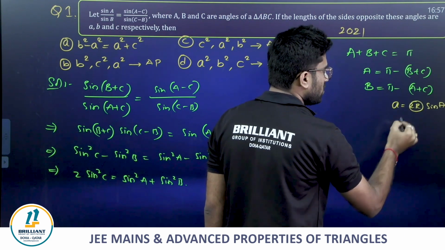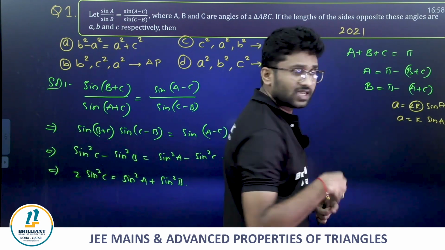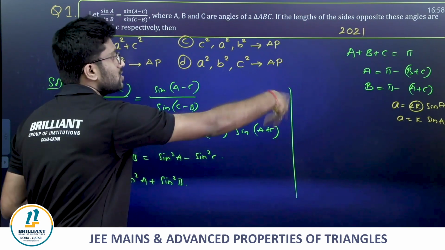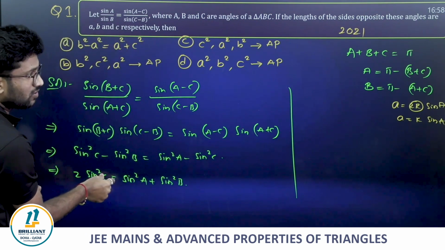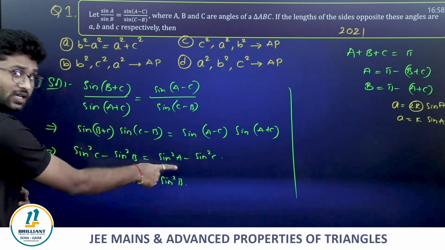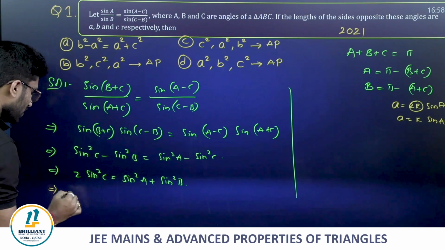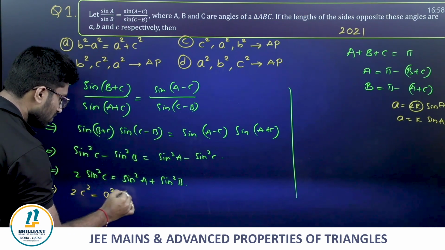Instead of taking 2R, let's take a = k sin A, b = k sin B, c = k sin C, or even sin A = k times a. Anyhow, when you apply it, k square gets cancelled. Now that finally becomes 2c² = a² + b².